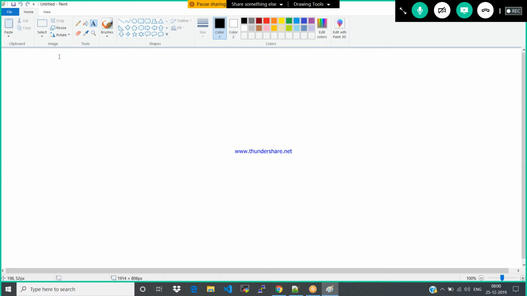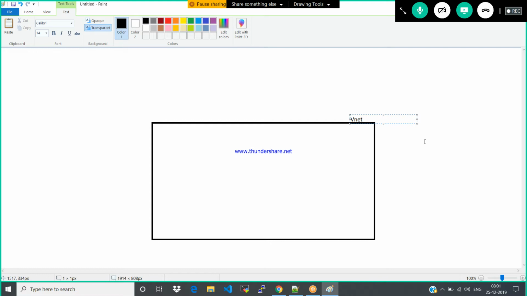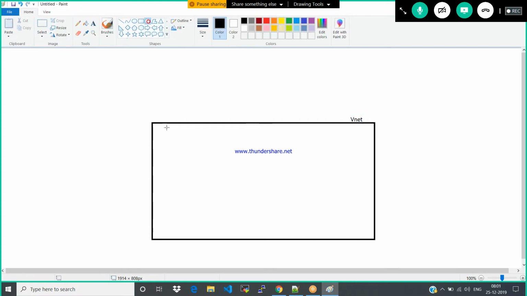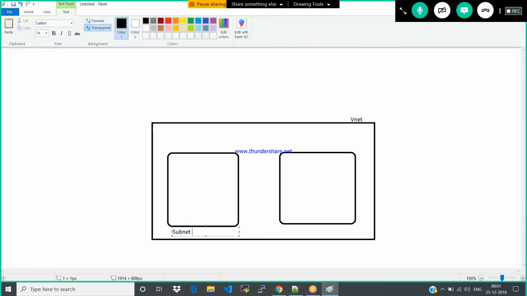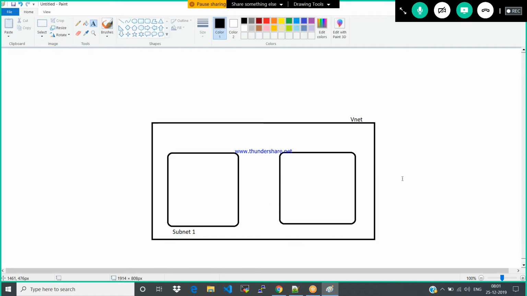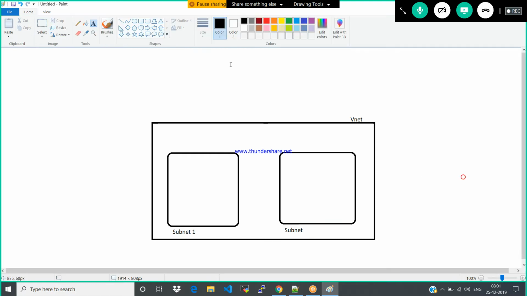Okay. Now assume that I have a network. I have different subnets. Here I have a couple of machines.